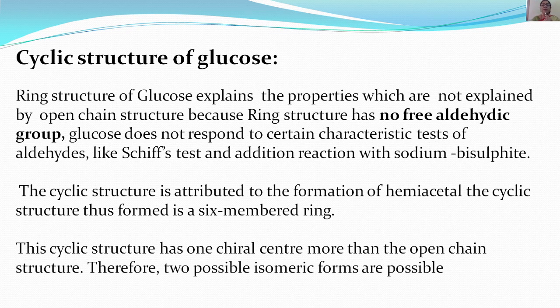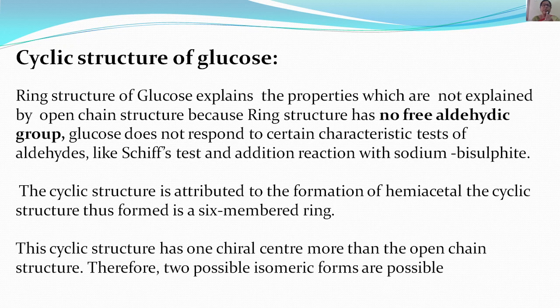Glucose does not respond to certain characteristic tests of aldehydes like Schiff's test and addition reaction with sodium bisulfite. As it is not having a free aldehyde group, that is the reason it is not responding to these reactions.